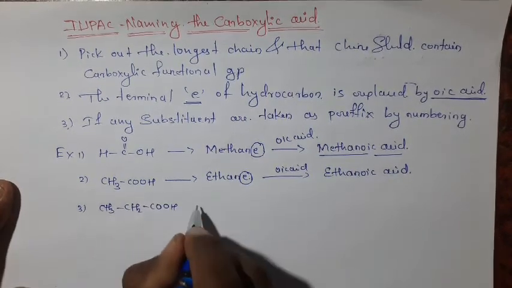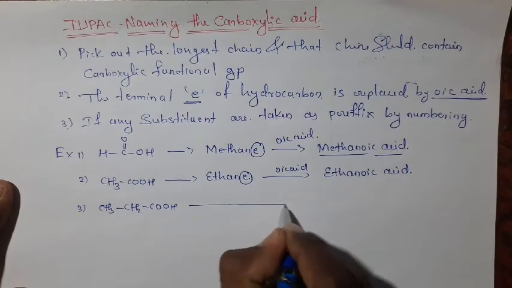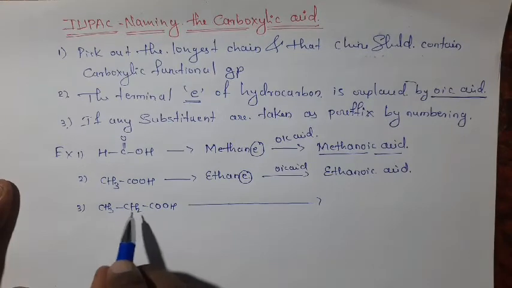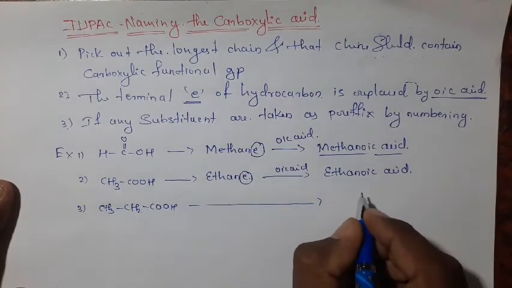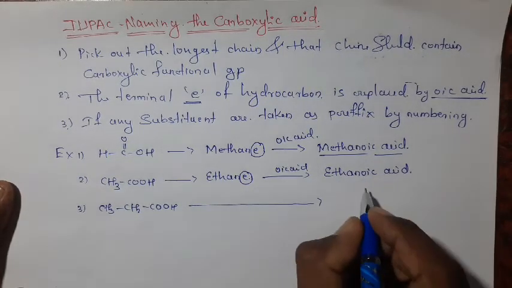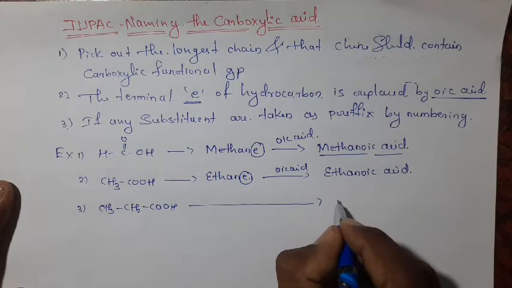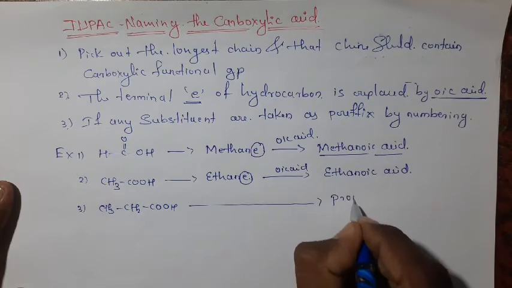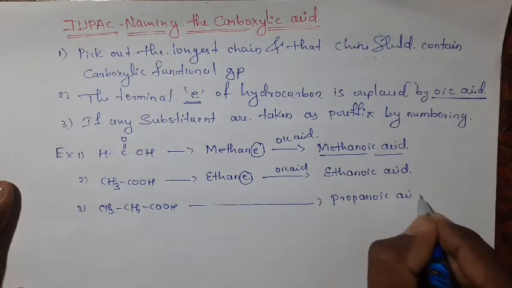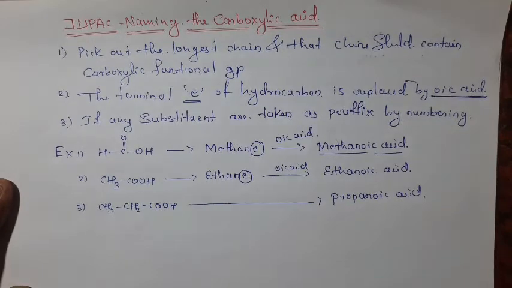CH3CH2COOH. You can write the IUPAC name of the carboxylic acid directly. Here 3 carbon atoms are there, and 3 carbons means propane. Here we are replacing the E of propane by oic acid, then it becomes propanoic acid.